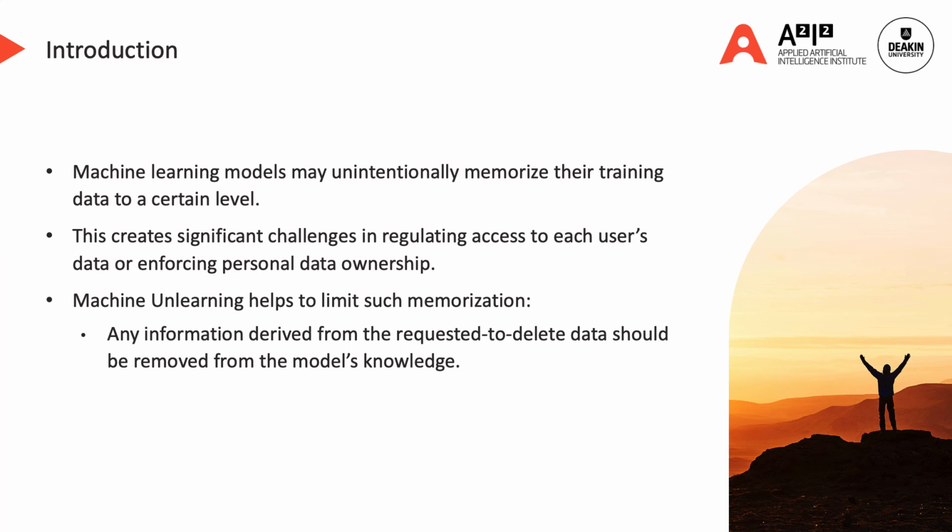Therefore, it becomes imperative to develop machine unlearning techniques that remove such model memorization when necessary, which is the main focus of this paper. Specifically, when users invoke their right to be forgotten, it is crucial to ensure that the user data is unlearned from the trained model. This means that any information derived from the requested-to-delete data should be removed from the model's knowledge. The unlearning method needs to be much faster than retraining and may need to work without requiring the training data, as the training data may no longer be accessible due to privacy concerns.